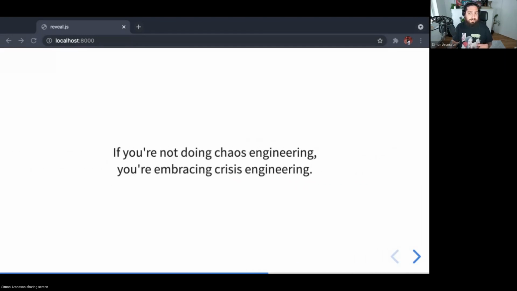And if we listen to Jim Scheibmeyer, who's a principal analyst at Gartner, he says that the reality is that avoiding chaos engineering is somewhat equivalent to embracing crisis engineering. And I really think he hits the nail on the head there. If you systematically and empirically try to expose weaknesses in your systems, or your infrastructure, or your architecture for that matter, you'll obviously be a lot better equipped to deal with them before a real incident even occurs.